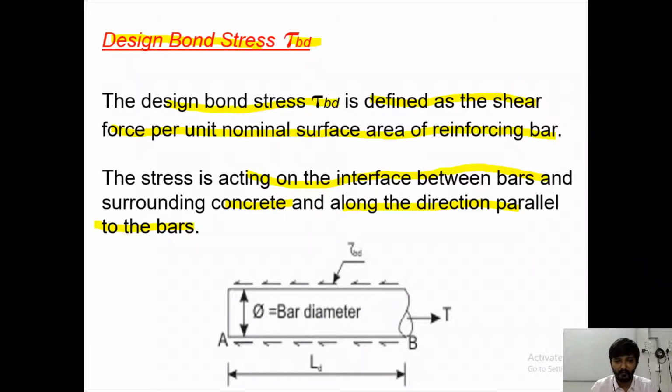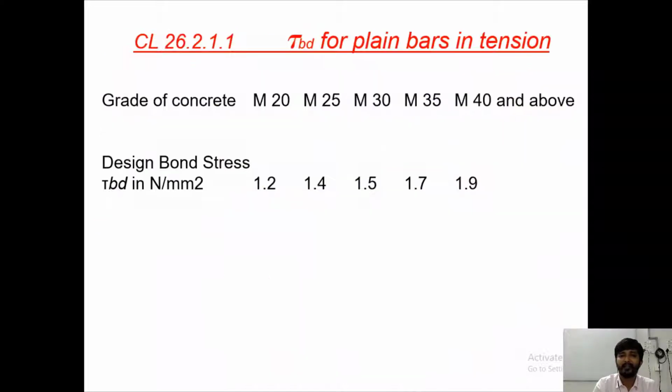So this is how it looks like. Suppose this is a bar and this force is applied outside. So this is length LD, development length. So this is how the stress is acting along the length of the bar. Suppose bar diameter is 5. So this is a graphical or figure representation of how this design bond stress is acting.